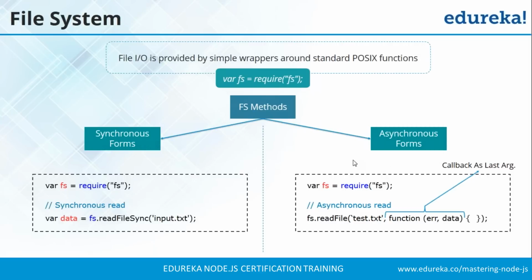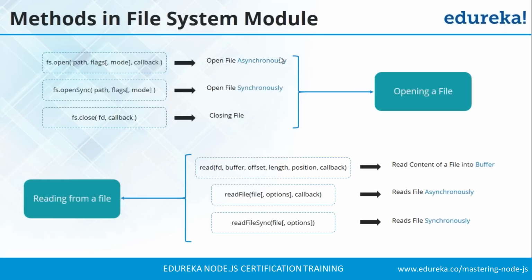So let's move forward. In the file system module, we have functions for opening a file. The first one is fs.open, and you have to give the path of the file. Then you have to give flags and modes, and at last you will give a callback. Seeing this callback part, you can remember that a callback is always given in the case of asynchronous functions, not in the case of synchronous functions. So this is the way to open a file asynchronously.